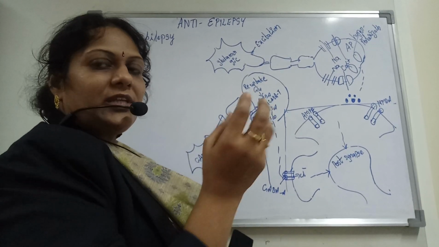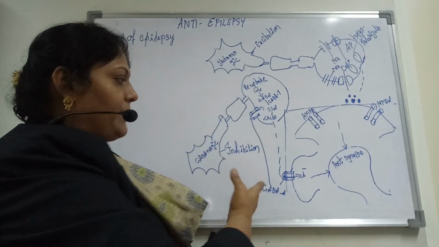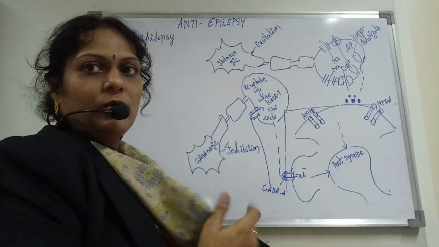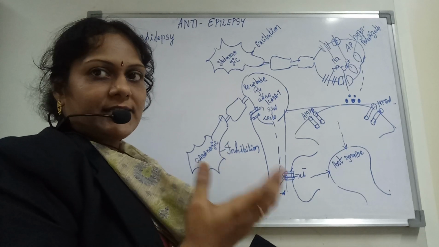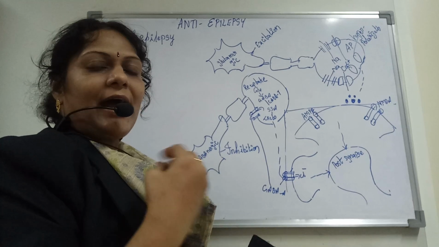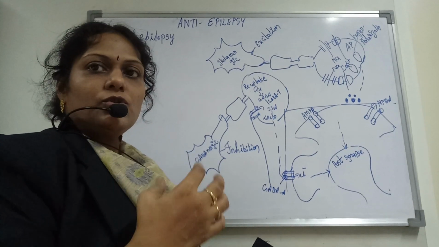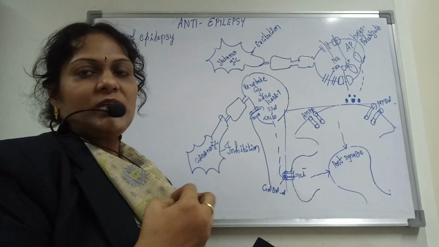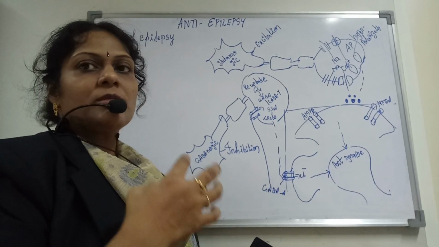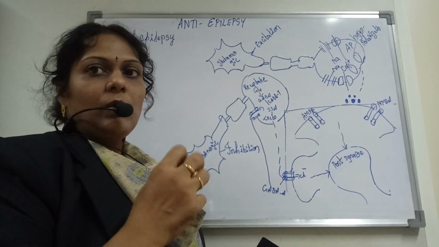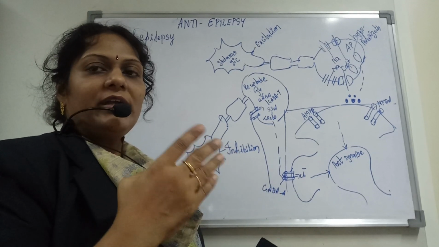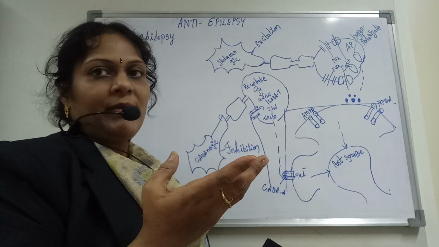Glutamatergic excitation is done by the action potential and by depolarization and repolarization. For this activity we need two types of ions, because the channels are voltage gated: voltage gated sodium channels and voltage gated potassium channels.